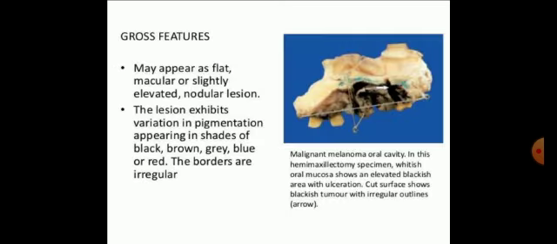So this is a cross examination. It may appear as a flat, macular or slightly elevated nodular lesion. The lesion exhibits variation in pigmentation, appearing in shades of black, brown, grey, blue or red. The borders are irregular. Malignant melanoma oral cavity. In this hemimaxillectomy specimen, whitish oral mucosa shows an elevated blackish area with ulceration. The cut surface shows a blackish tumor with irregular outlines.